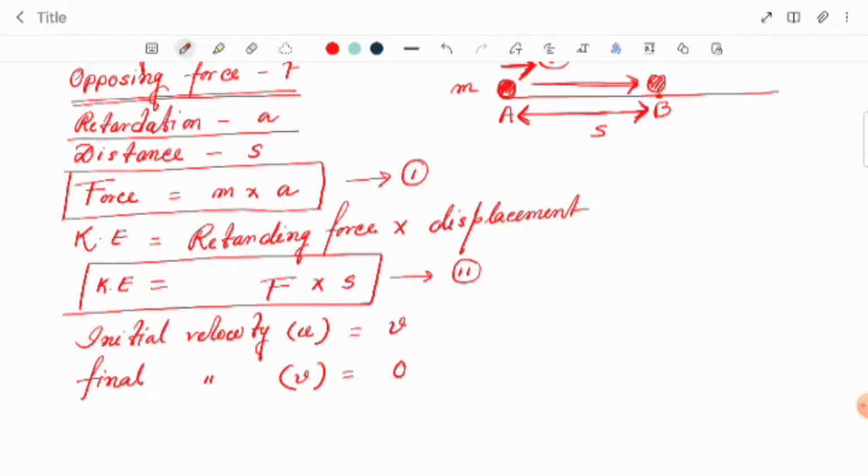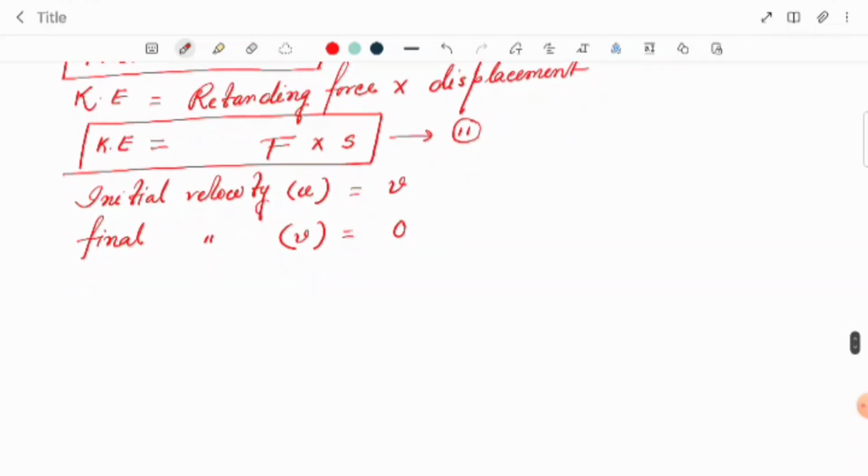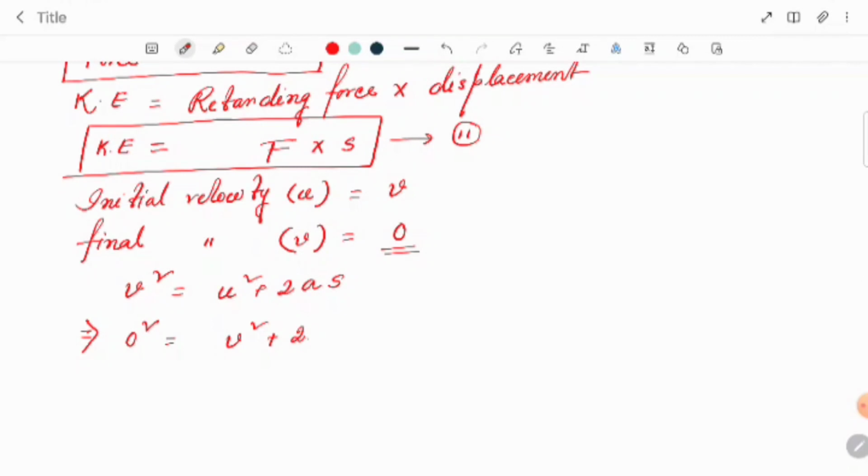One equation we know from class 9, the equation of motion: v square equals u square plus 2as. Now if we put the values, the final velocity is 0, so 0 square equals u square, with u equal to v, so v square plus 2as. Here there is a retardation, and retardation is always negative, so minus a into s. So v square minus 2as equals 0.